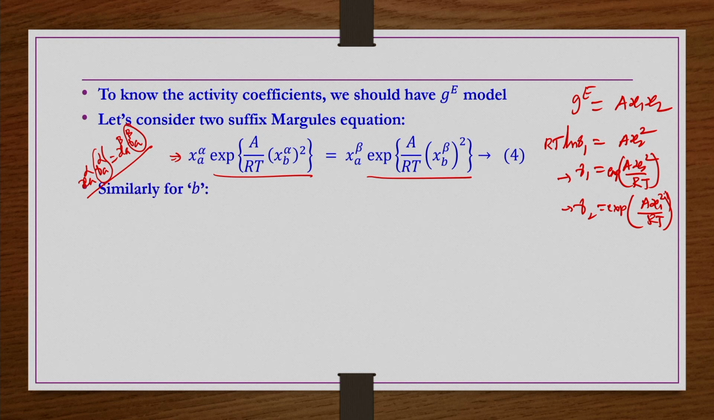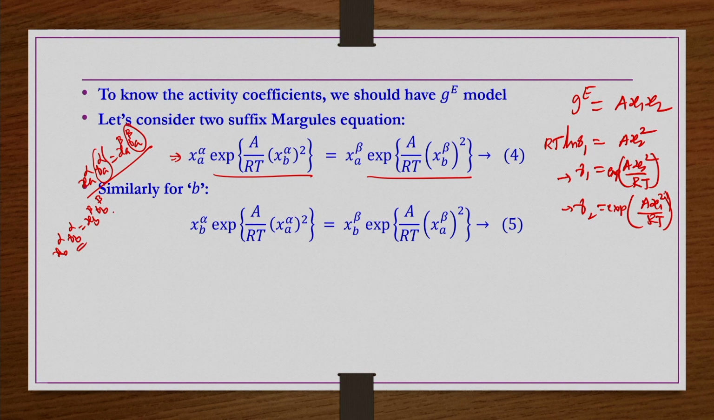Similarly, for component B we have seen that xb alpha gamma B alpha equals xb beta gamma B beta. In place of gamma B alpha you can write exponential of A XA alpha square by RT, and in place of gamma B beta you can write exponential of A XA beta square by RT, whereas XB alpha and XB beta are as they are. These are the two important equations.